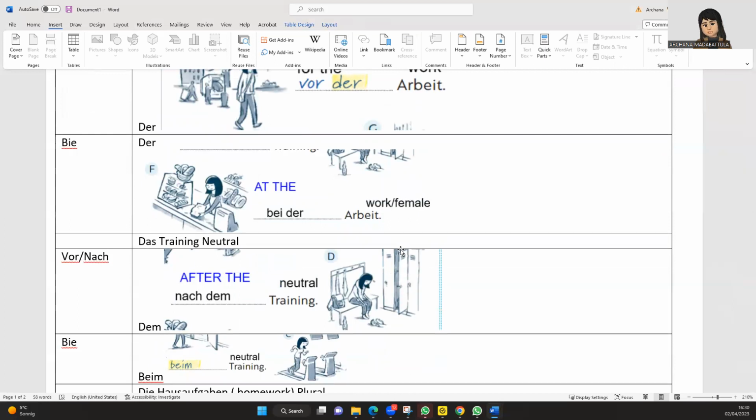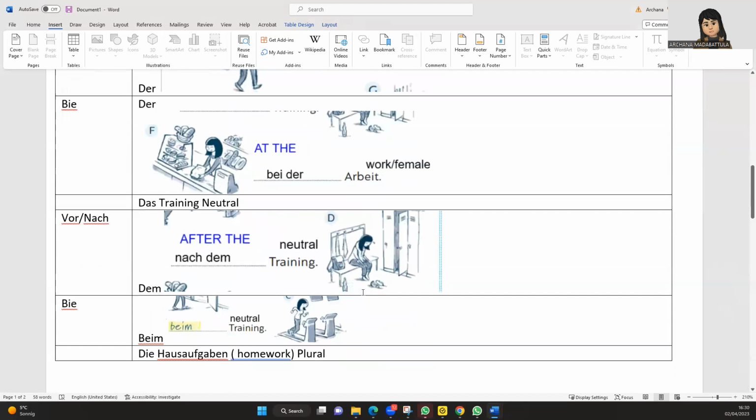So now the lady heads to the gym, right? Now let's not say about going to the gym. Now imagine that Archana is at the gym. The neutral noun is always said as dem. So nach dem Training. So that is after, yeah. When we are talking about when she's at the gym or at the training, training is neutral.